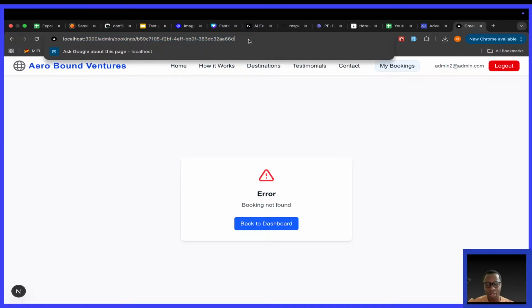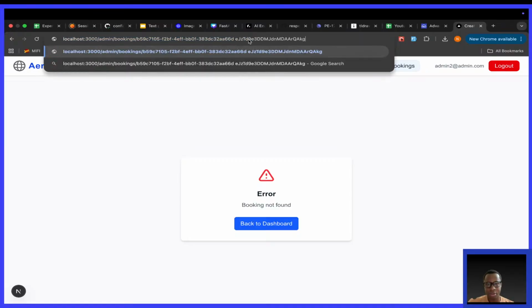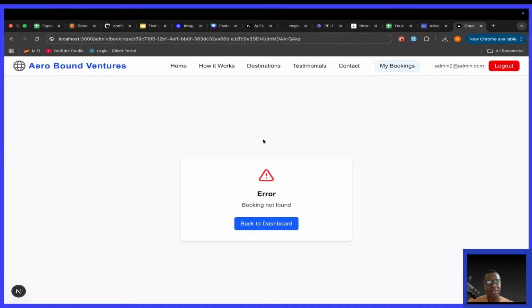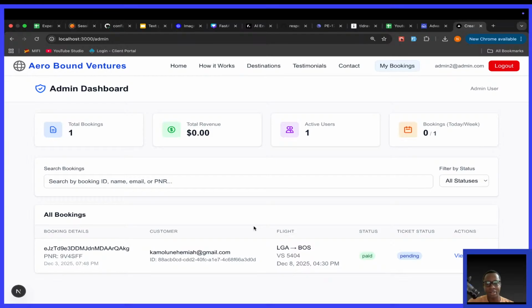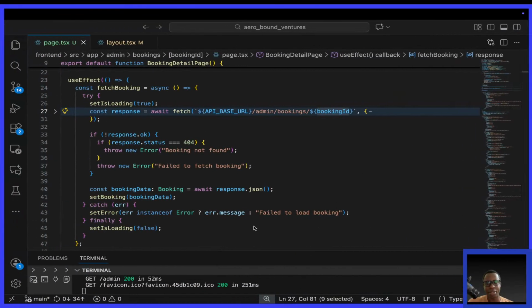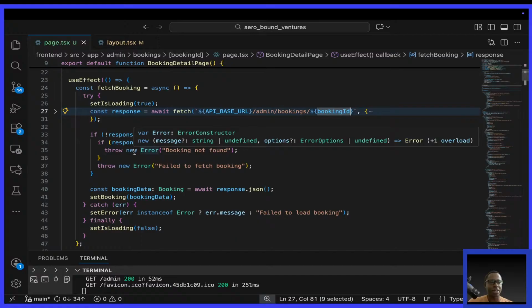Is it the same as this? There we go. They are different. Are you seeing? This is the first issue. This ID is different from this ID. So the question is, where is it picking that ID from? That is what I need to first investigate.